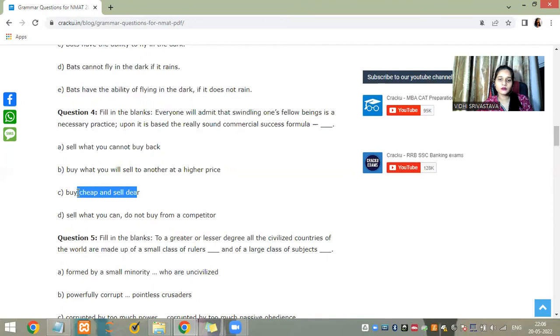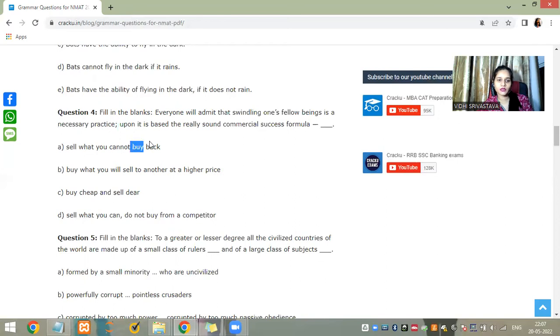Now, really sound commercial formula. You also have to apply your business acumen here along with grammatical ability also. Everyone will admit that swindling one's fellow beings is a necessary practice upon which is based the sound commercial formula.